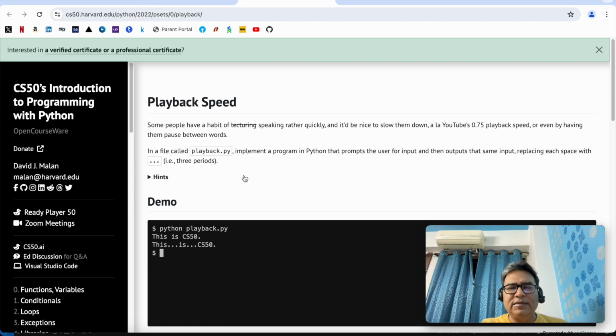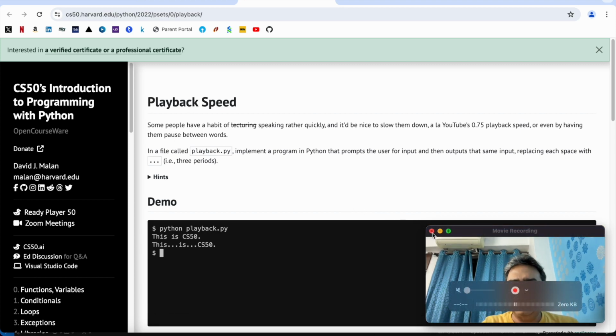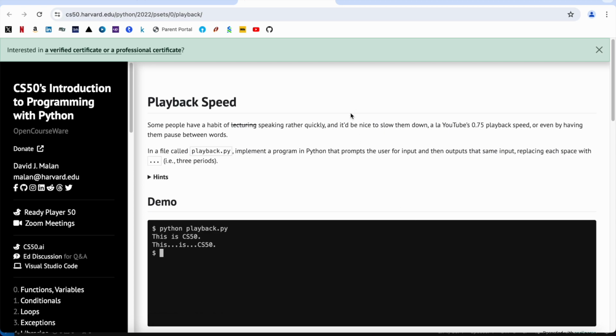Now, without wasting any more time, let us directly jump into the coding part. Let us first look at the problem given over here. This is called Playback Speed. Let us go through the problem statement first. Some people have a habit of lecturing or speaking rather quickly, and it would be nice to slow them down, like YouTube's 0.75 playback speed, or even by pausing between the words. So this is what is expected.